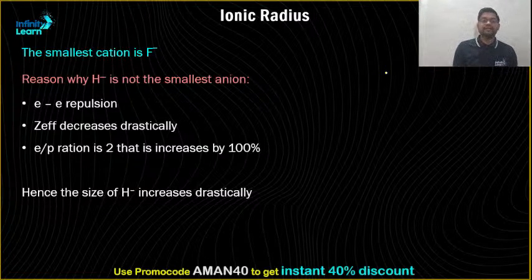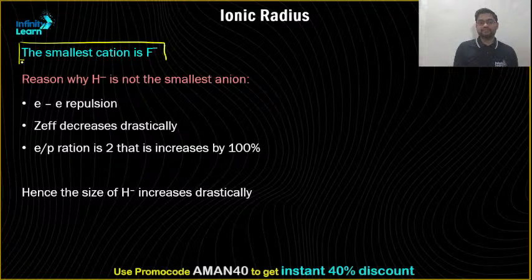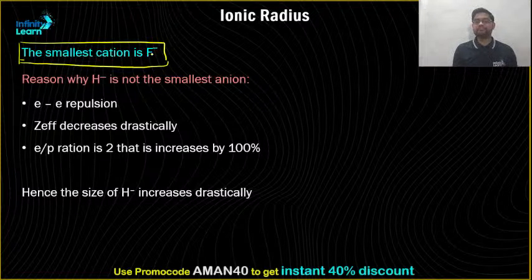Okay, and that is the smallest cation. The smallest cation is F minus ion. It's not H minus ion. It is fluoride ion. Sorry, not smallest cation, what I am saying. Smallest cation is H plus, but I am talking about smallest anion. We need to discard this thing. We are talking about smallest anion.